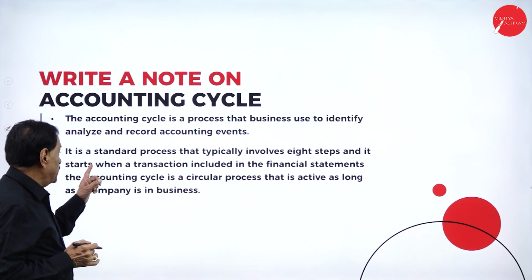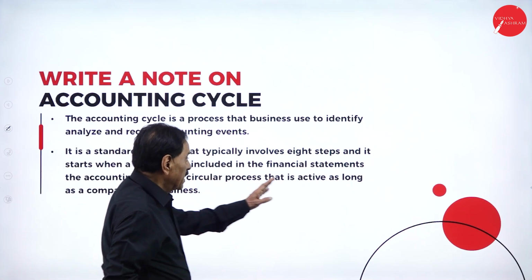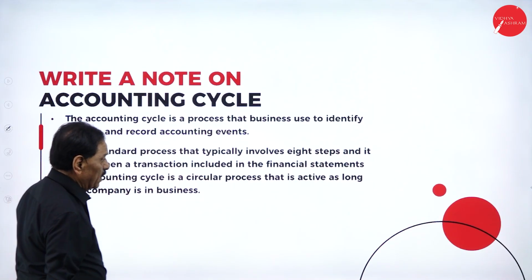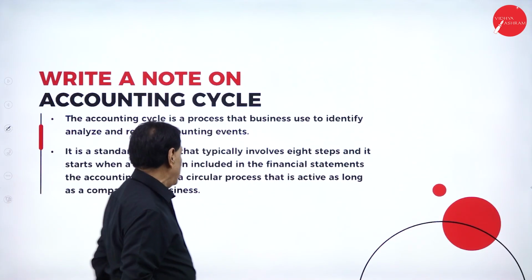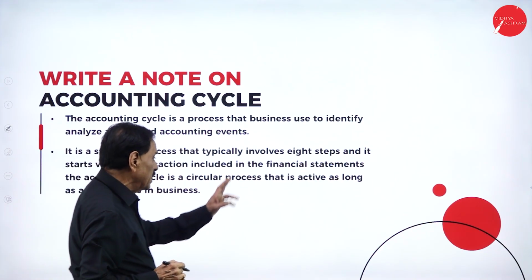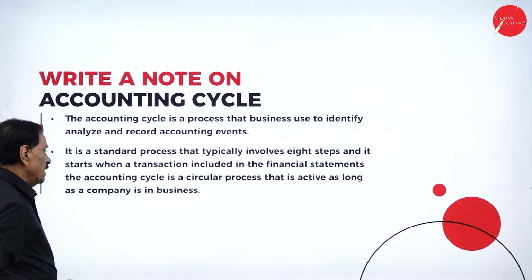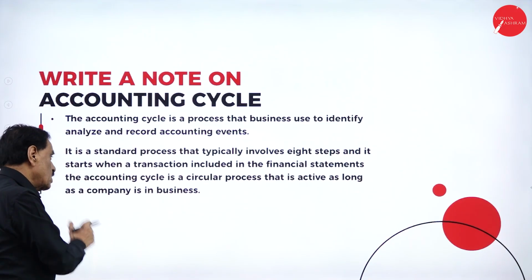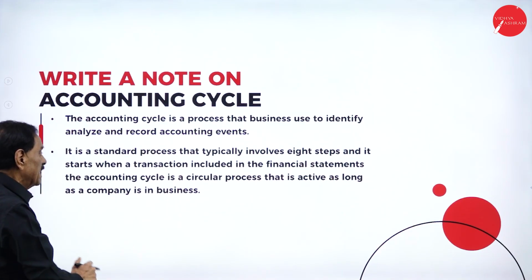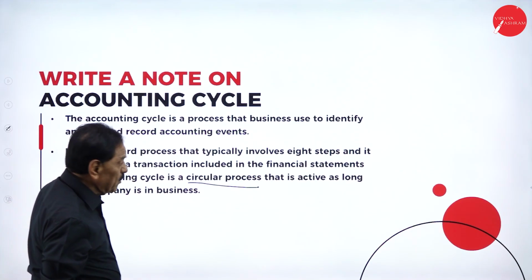It is a standard process that typically involves 8 steps, and it starts when a transaction is included in the financial statements. The accounting cycle is a circular process that is active as long as the company is in business. So as long as a company is in business, you are going to prepare the accounting cycle in a round process.